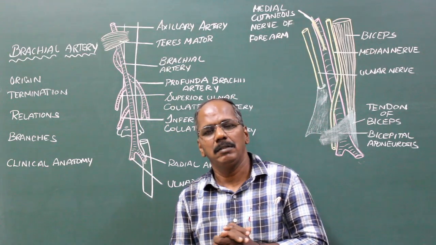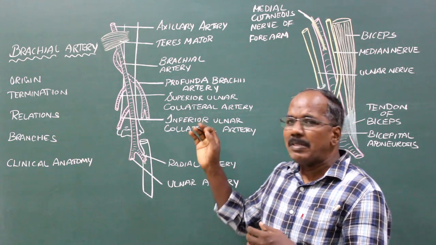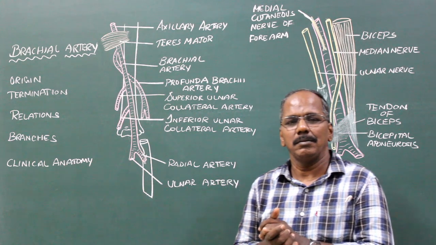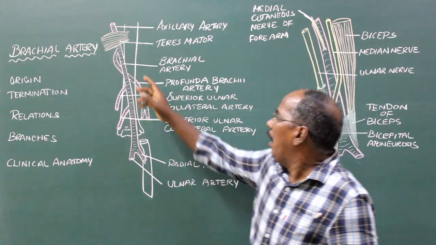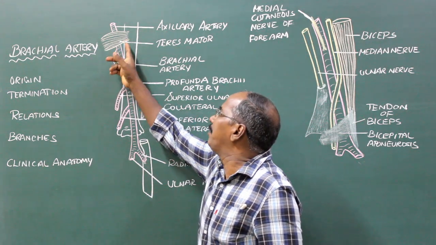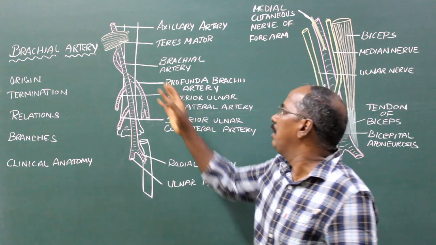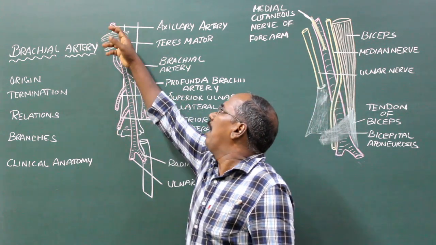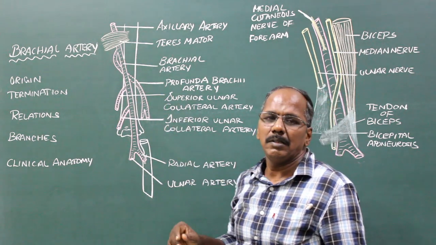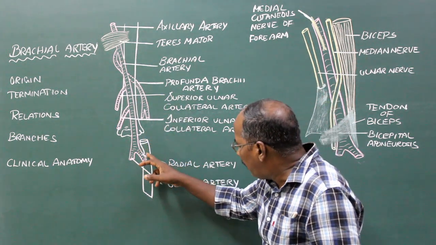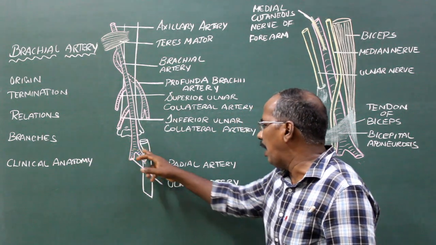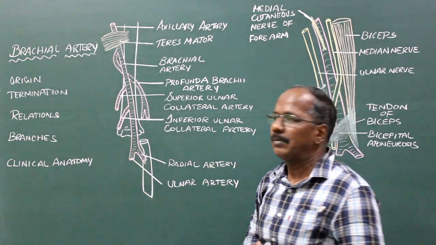Brachial artery. It is the chief artery of the arm, or the main artery of the arm. Origin. It begins at the level of the lower border of teres major muscle as the continuation of the axillary artery. Termination. It terminates at the level of the neck of radius by dividing into radial and ulnar arteries.